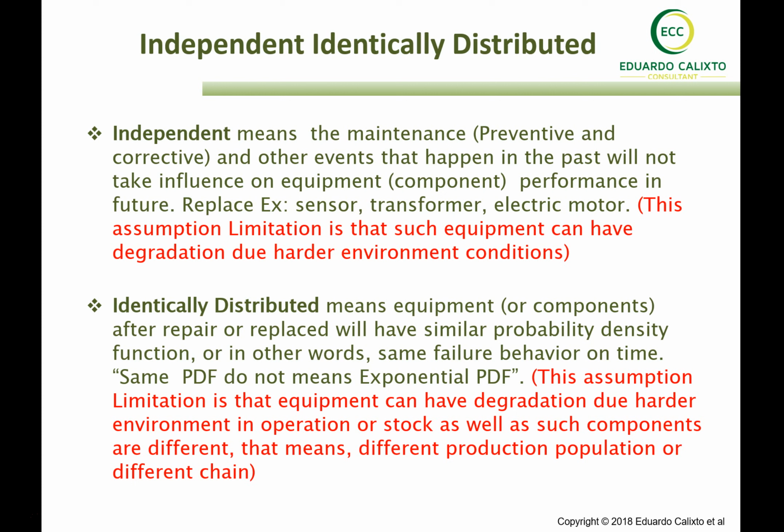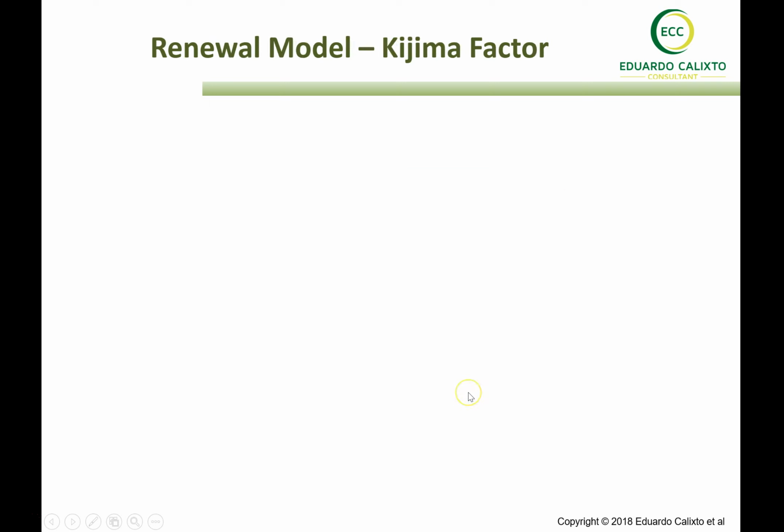So they will have 100% chance to have the same failure pattern along the time. And that can be applied for repairable or non-repairable equipment. So we need to pay attention to it.